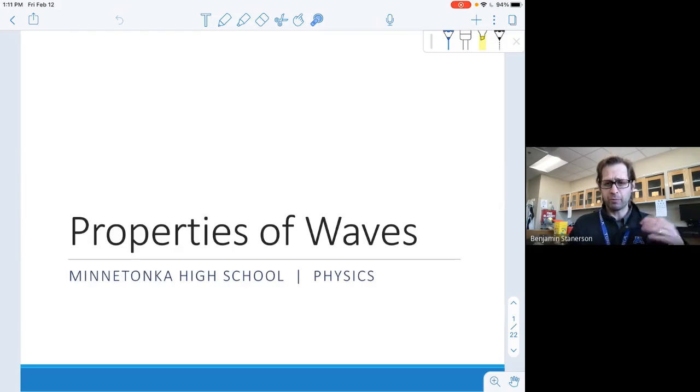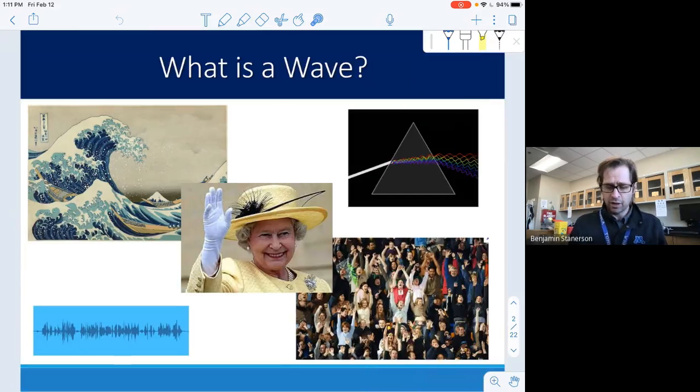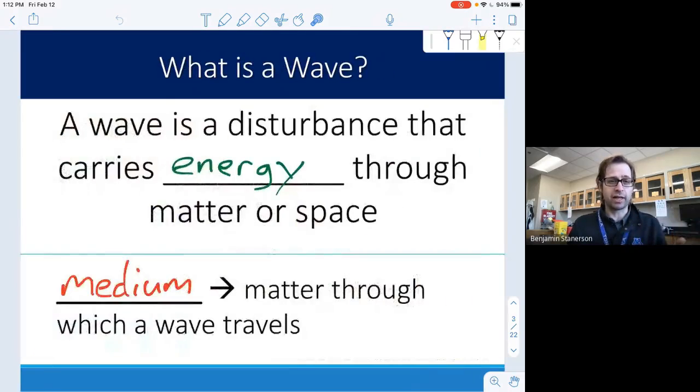So basically what we're talking about a lot in the waves chapter is applying some of our terminology, and then we're going to be using that when we talk about sound and light in future units. So some basic terminology we're going to be covering in this lesson. For the first thing, we want to define what a wave is. And in science, a wave has a specific term. We're going to be talking about a disturbance and how that disturbance is carrying energy. And so we're going to be taking a look at that.